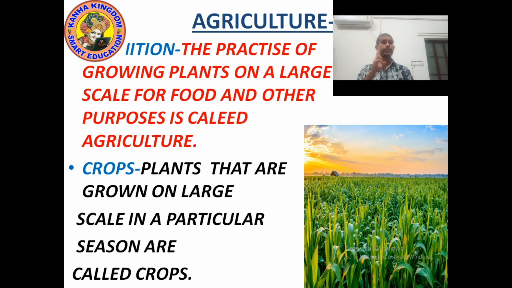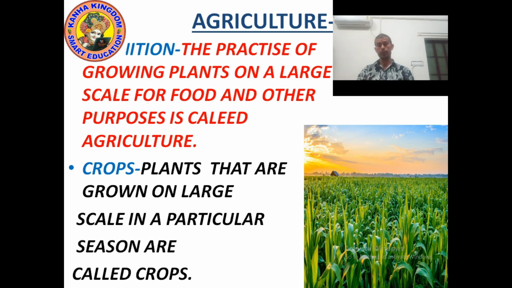Second, plants provide raw material for industry such as legumes and peas. That's why we grow crops for economic help, meaning to earn money. Farmers grow crops to earn money.